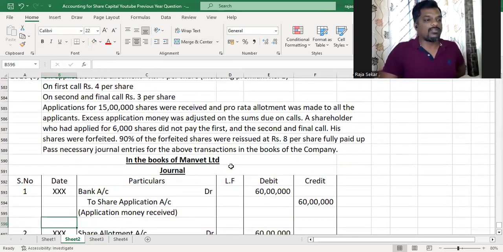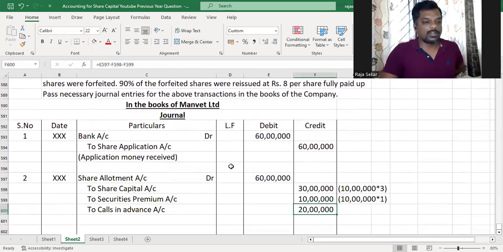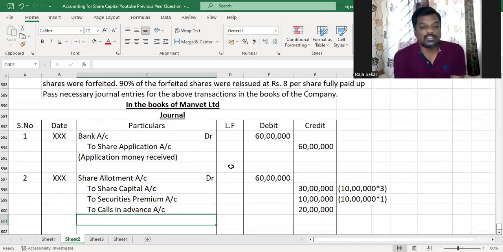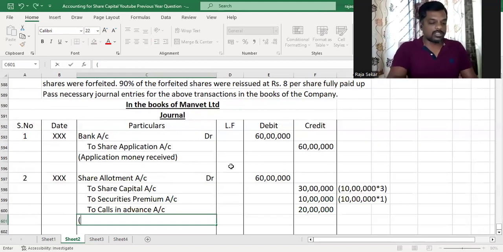But we only have advance of up to 20 lakh rupees, which means this 20 lakh is not sufficient to cover even the 70 lakh that is actually receivable. And therefore, it is definitely not in excess of what is supposed to be received. And if it is not in excess, that will not be credited to bank account. I mean, nothing has to be refunded. 20 lakhs can be adjusted against calls in advance account. So we just write shares allotted and close it.